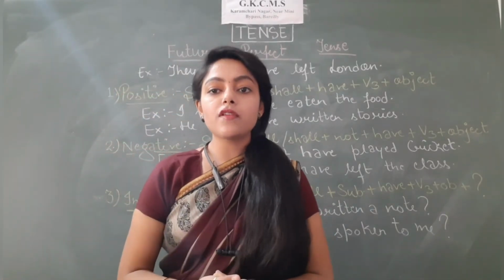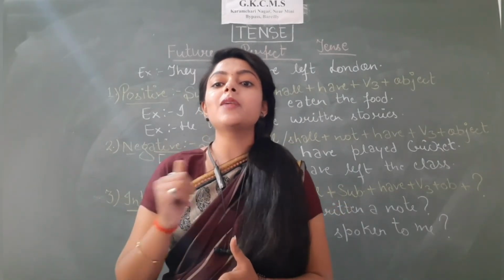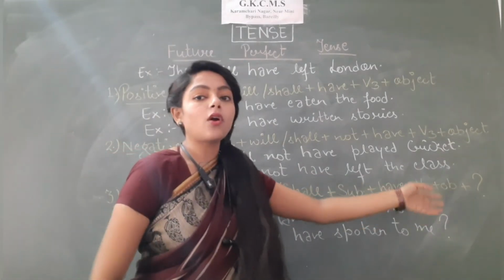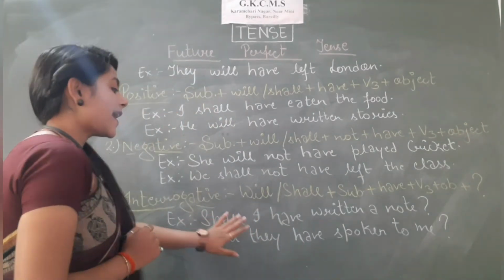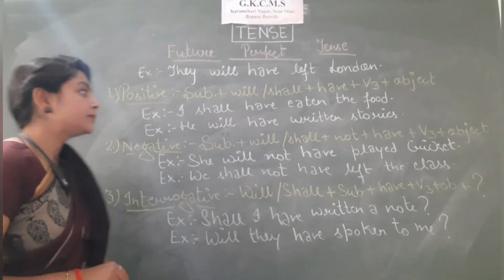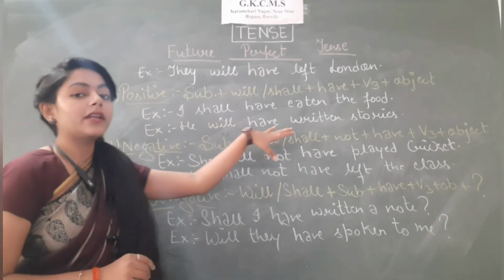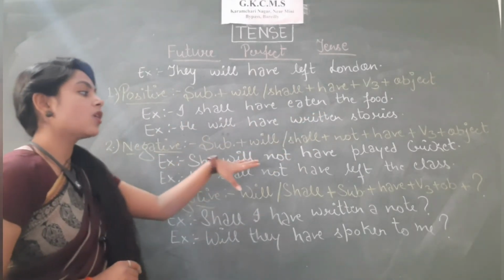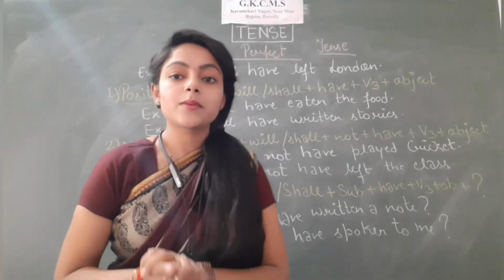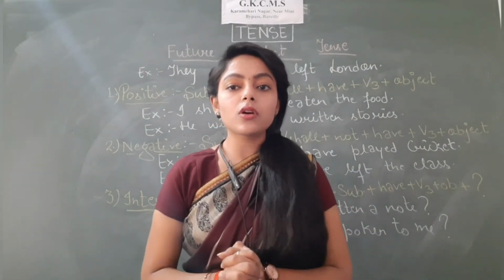Now let's move to the structure of interrogative sentences. Same thing you all must know by now. Just take the helping verb and put it in the beginning. So will, shall, subject, have, V3, object and then question mark. Shall I have written a note? Will they have spoken to me? Shall I have eaten the food? Will he have written stories? Will she not have played cricket? Shall we not have left the class? So students, I hope that this tense, future perfect tense, is also clear to you now.